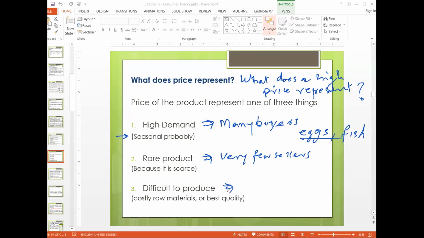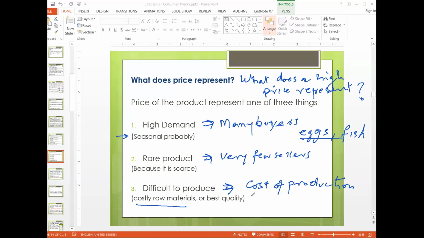The third reason can be that the product is very difficult to produce. So the cost of materials or cost of production is very high. So products are very expensive, even though they are easily available and sellers can manage it, but it's very difficult to produce, or the inputs are very expensive.